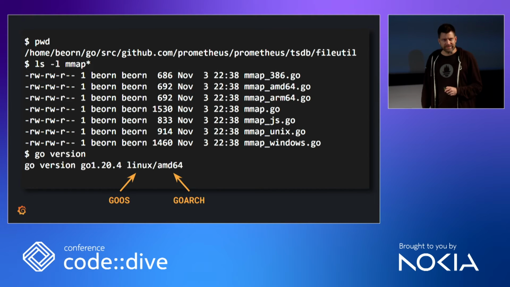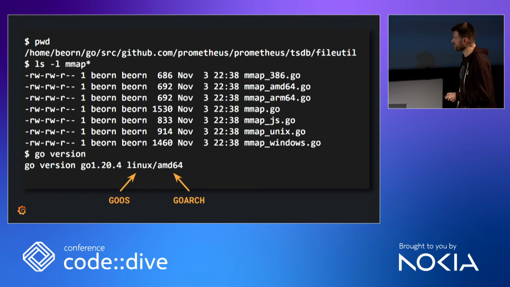For that, because syscalls are platform dependent, you need platform dependent code. And I mean, Go is supposed to be portable, but it supports little pieces of platform dependent code. There are two notions in Go: the operating system you run on and the architecture. There's a GOOS setting or environment variable for the operating system and one for the architecture, and you can run go version to see the values on your platform.